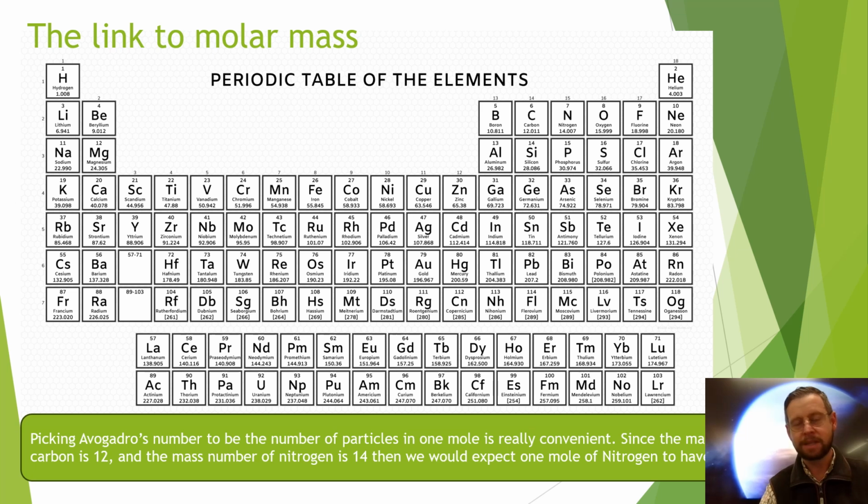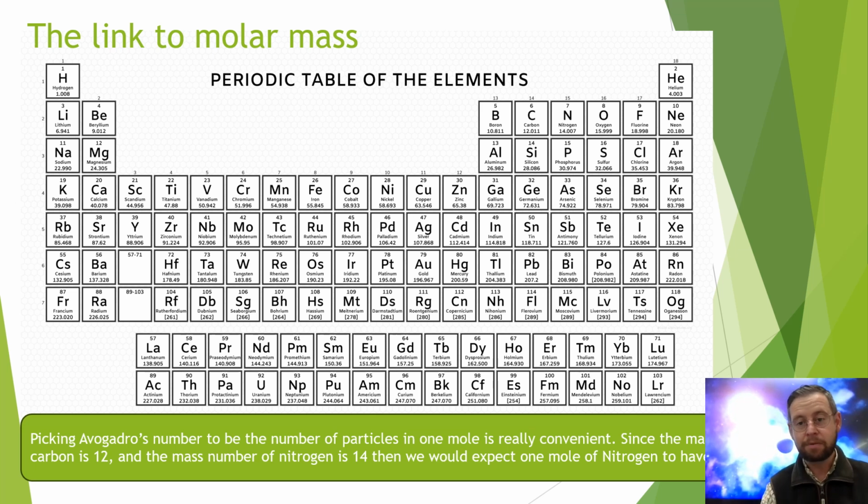Why 12 grams, I hear you ask? Well, convenience. Because the periodic table contains two numbers. The atomic number, which is which element it is in the sequence, and also how many protons or how much positive charge its nucleus has, and also how many electrons a neutral atom is going to contain. But the second number, the interesting number, is the atomic mass, or the relative atomic mass. It's the number at the bottom of each of the tiles in this periodic table.